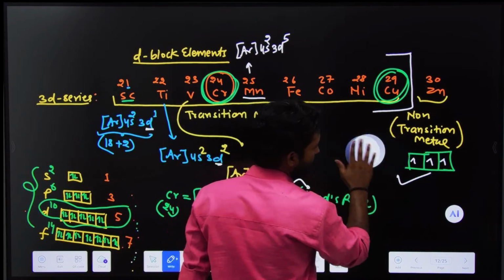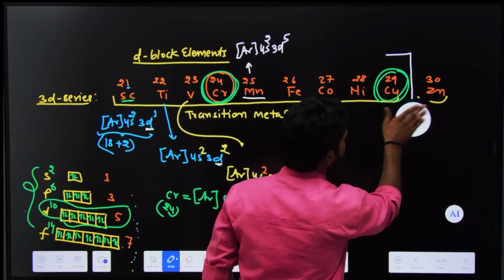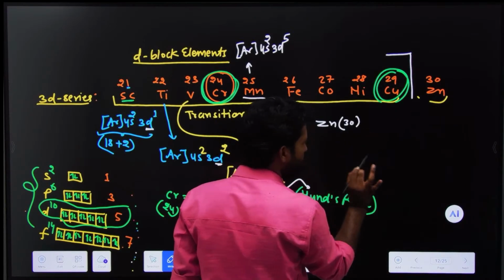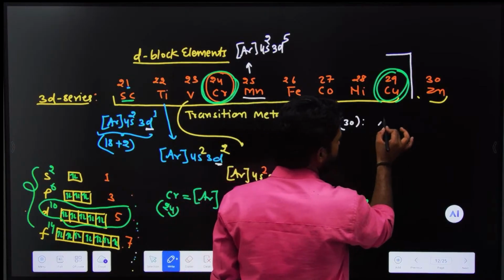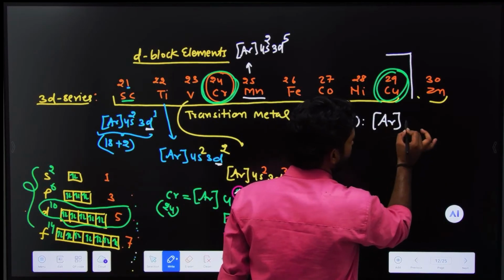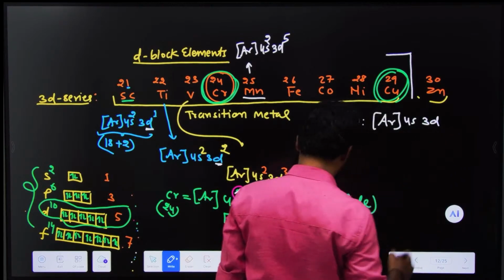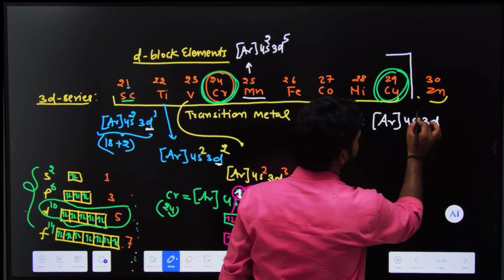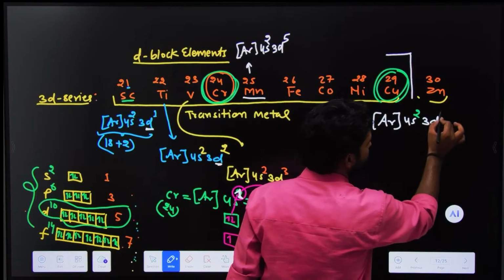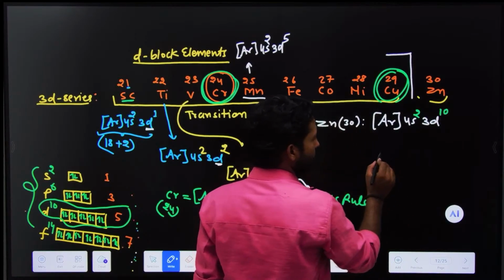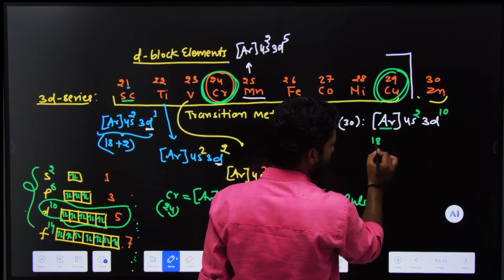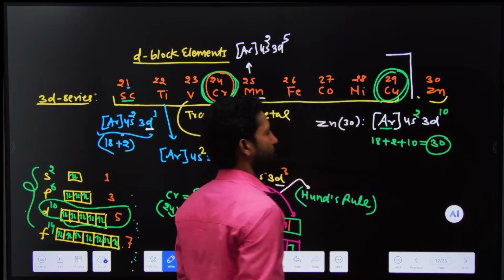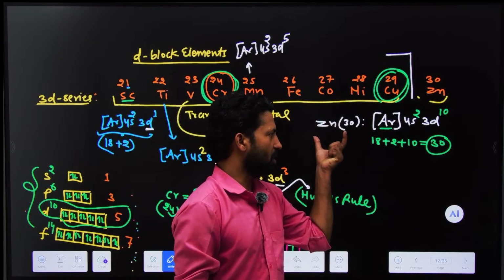Okay, I erase it. Zinc. What is the atomic number of zinc? That is 30. If we write the configuration, that is argon 4s and 3d. Fill the electrons and look at the magic. There are 2 electrons and there are 10 electrons. Look here: there are 18 electrons, 18 plus 2 and 10. How much? This would be 30. So this is the electronic configuration.